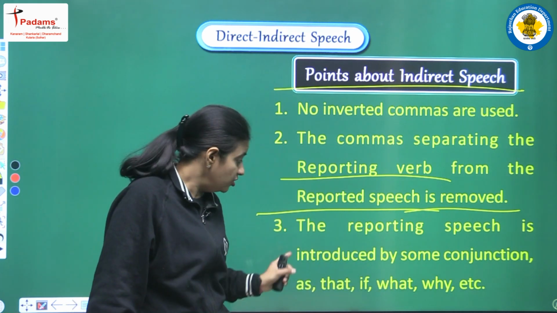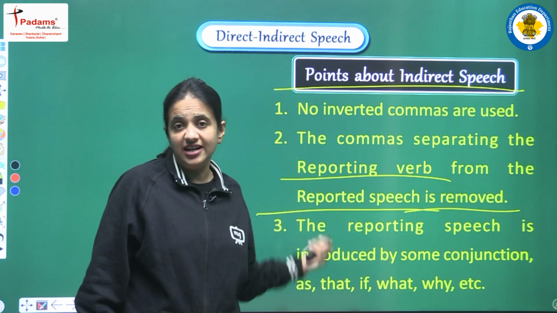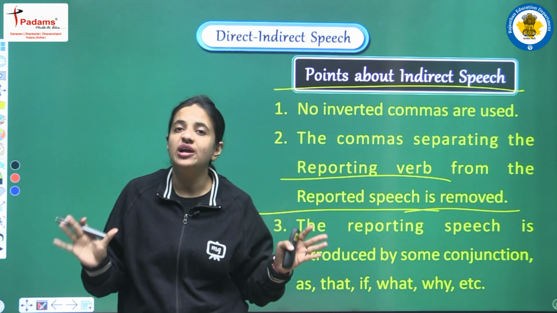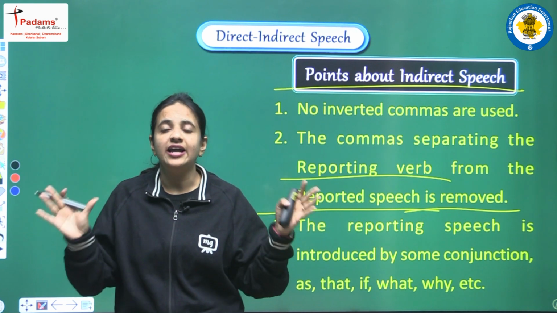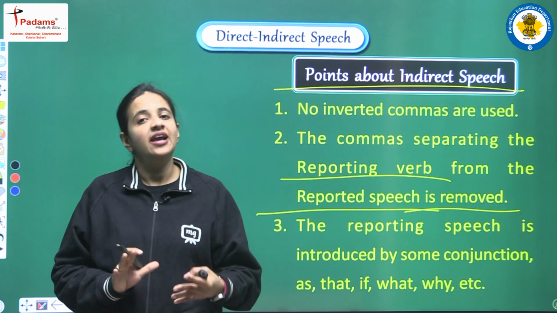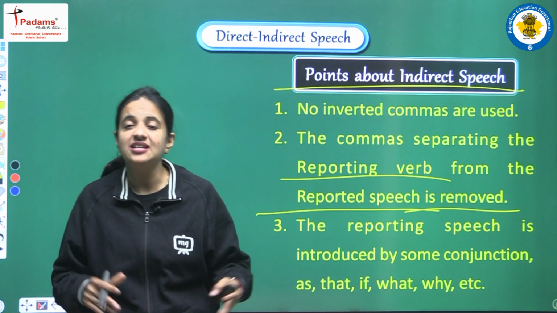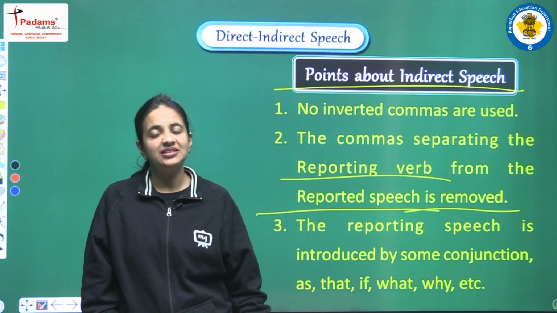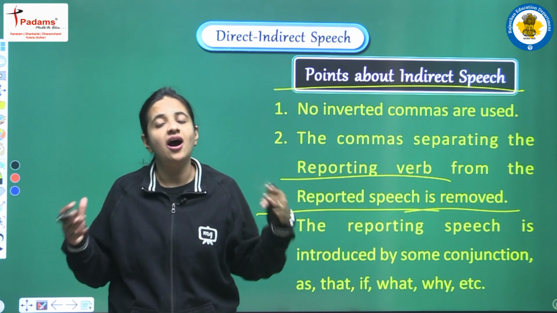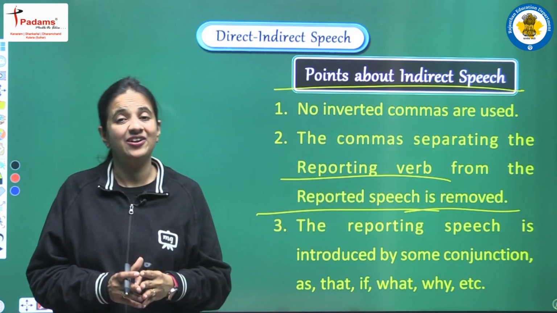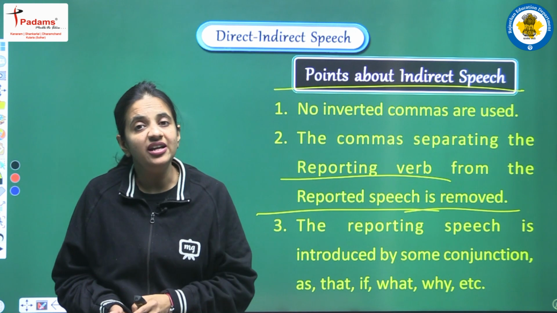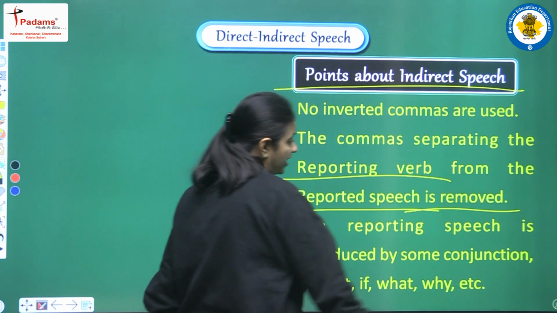So this is yet another important point. Students, listen to this point very carefully. When we had the structure of direct speech, yes, two different partitions were there, but they actually had some kind of connection. Why? Because we had commas, and with the help of the commas we could see that some connection was there. Now, when we have the structure of indirect speech and we are removing all the commas according to the rules, how will the two parts be connected? We have to create the connection, and for that we definitely need one word, and that word is known as the conjunction.